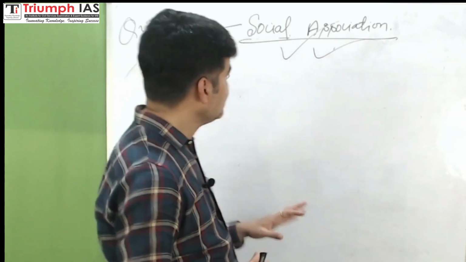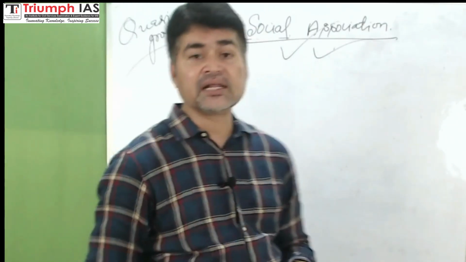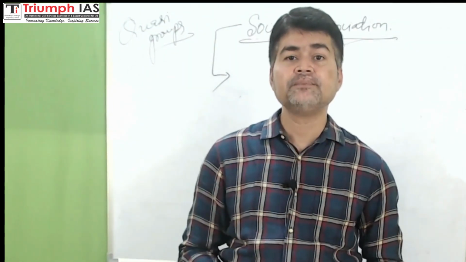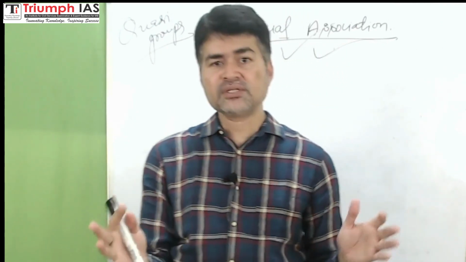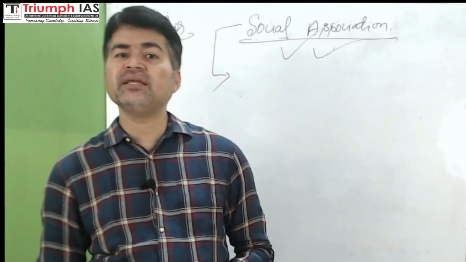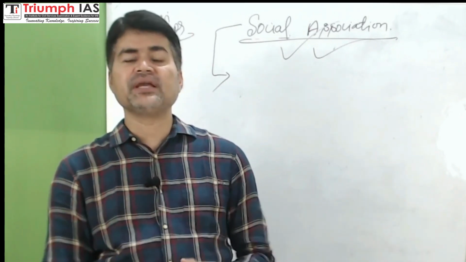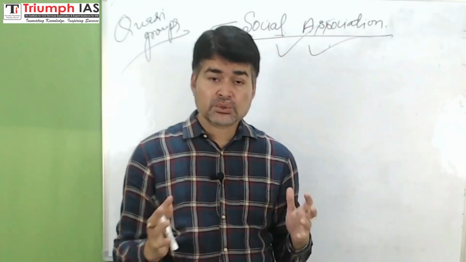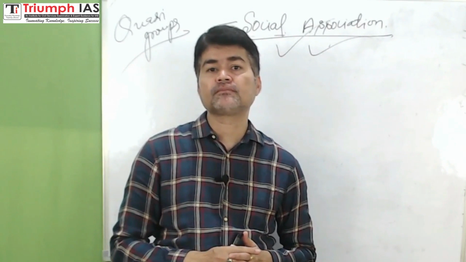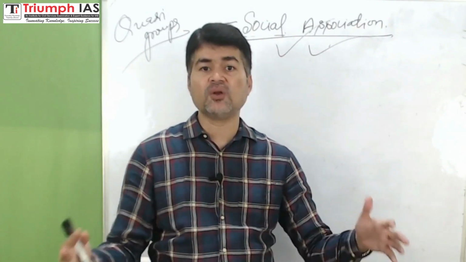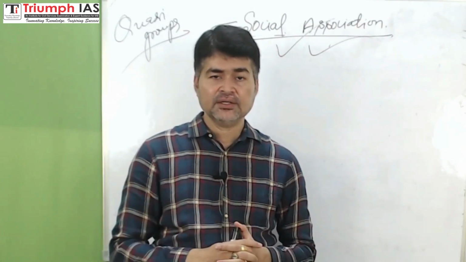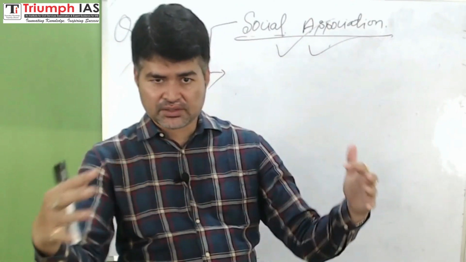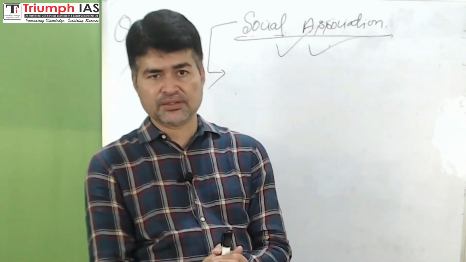So social association refers to a collectivity with certain goals, right, and characterized by cooperation, ठीक है ना. जैसे association of football players, right? तो उस फुटबॉल टीम actually is an example of association, ठीक है ना.